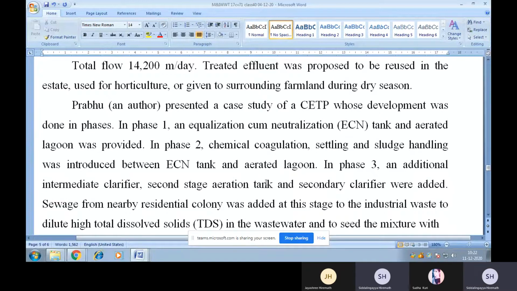An author, Prabhu, presented a case study of a CTP whose development was done in phases. In phase 1, an equalization cum neutralization tank and aerated lagoon were provided. In phase 2, chemical coagulation, settling, and sludge handling were introduced between the ECN tank, that is equalization cum neutralization tank, and the aerated lagoon.